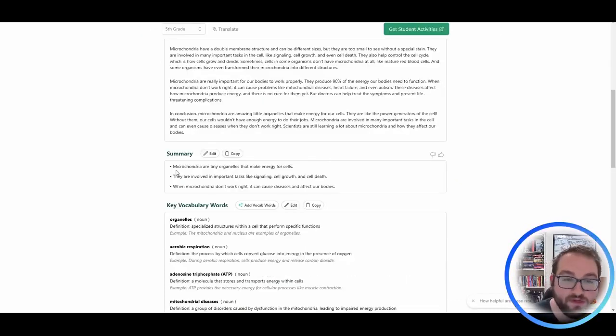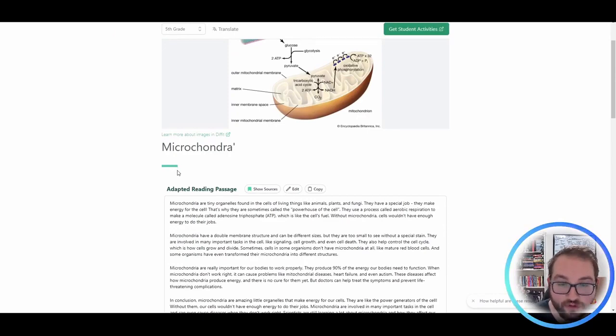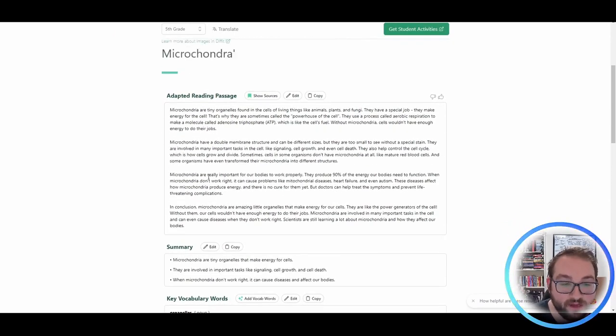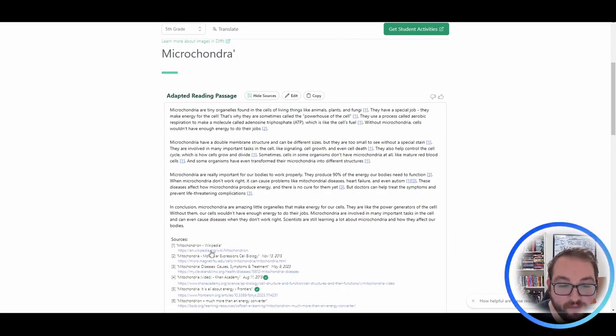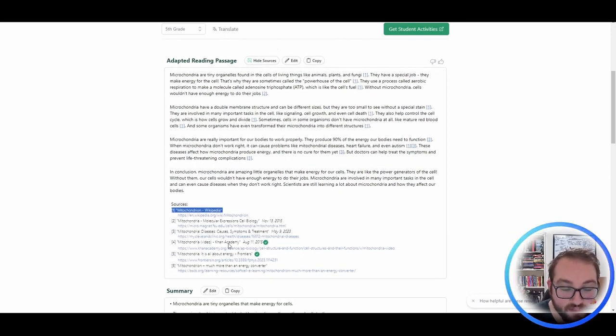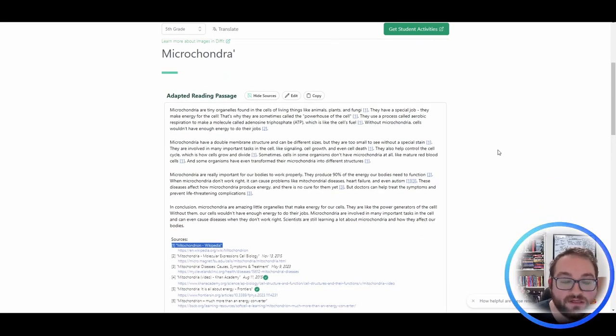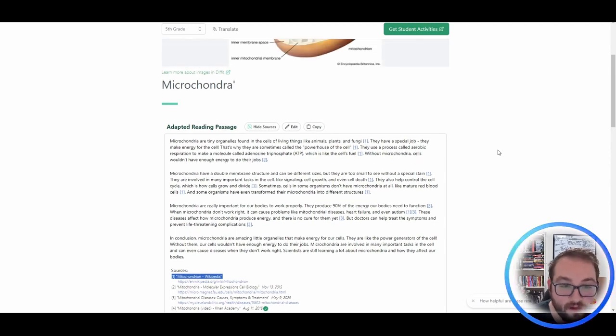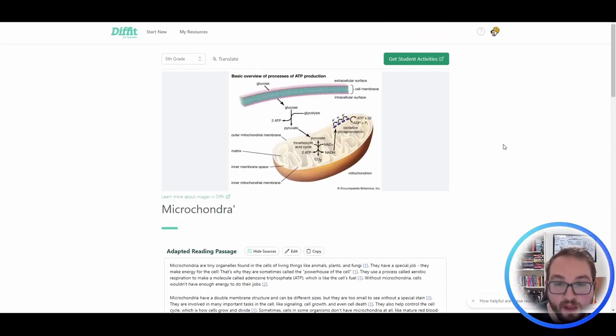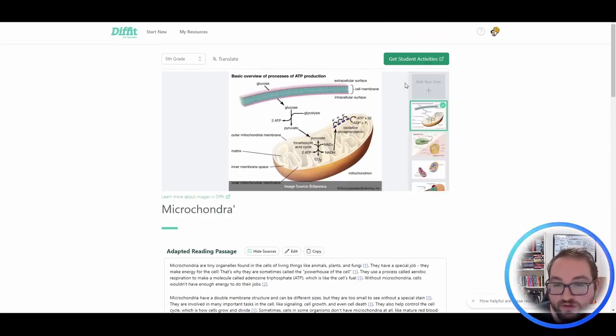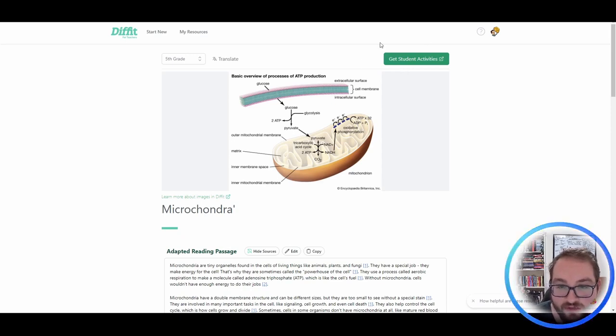So you can use this as a student to learn more about different topics. And this is better than Wikipedia because even though there might be some Wikipedia sources, it'll also give you some scholarly sources that you can look up or peer-reviewed sources. So it's not just straight from the cuff, just random information that was pulled from the internet that might not be the most true. The only thing that students won't be able to do is they won't be able to have those student activities pulled out.